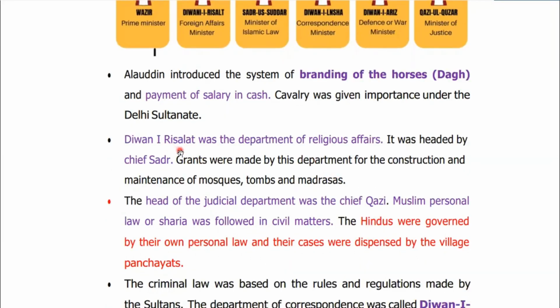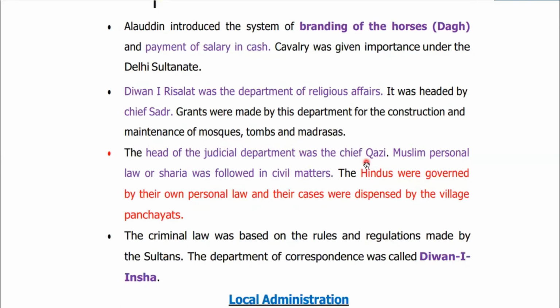The next department was Diwan-e-Risalat. It was the Department of Religious Affairs, headed by the Chief Sadr. All the developments with respect to grants, and the construction and maintenance of mosques, tombs and madrasas, were under it. Madrasas were Islamic schools where they used to provide Islamic education. So it was all under the Diwan-e-Risalat. Next, we have the head of the judicial department, who was the Chief Qazi.